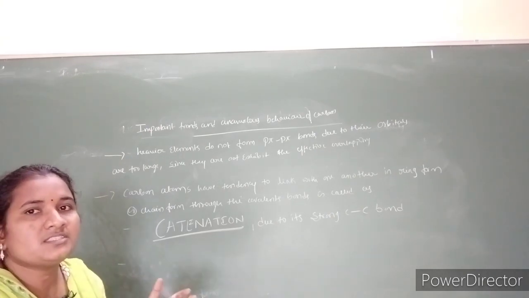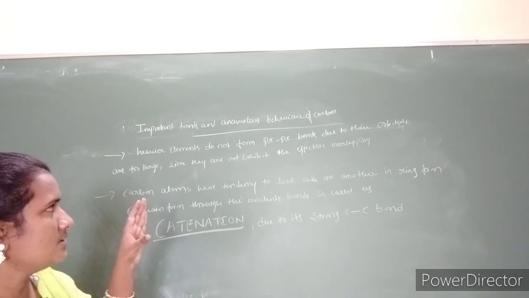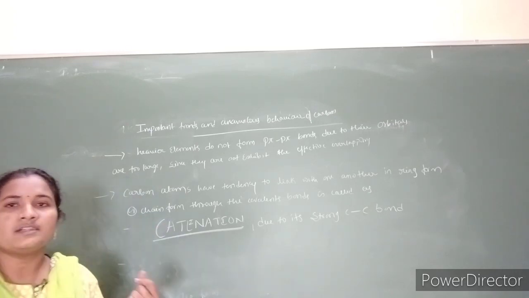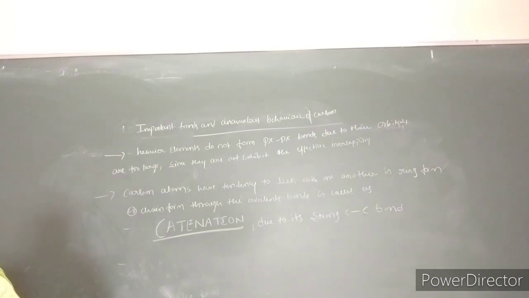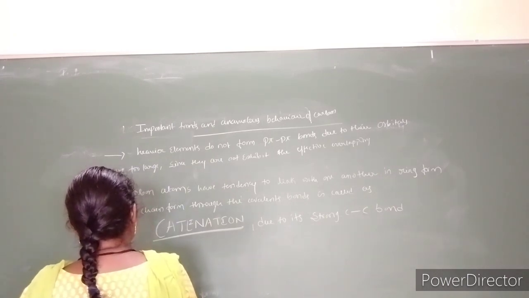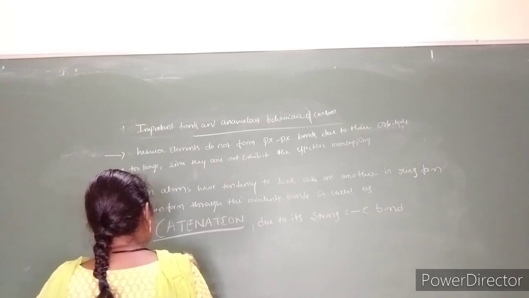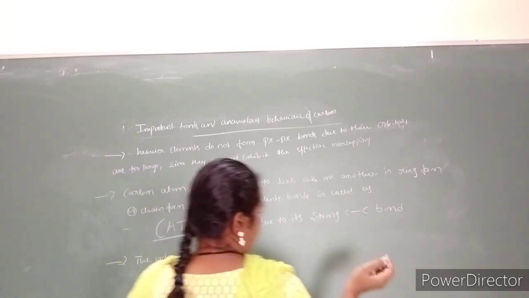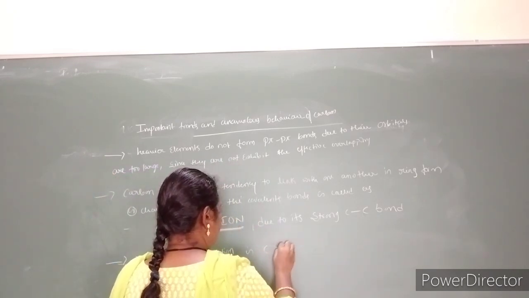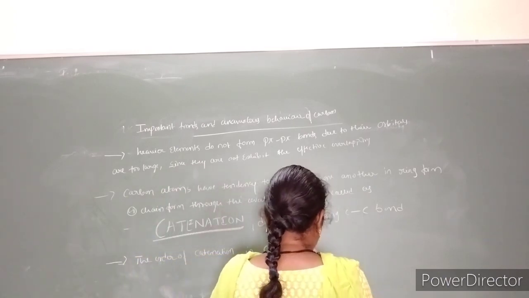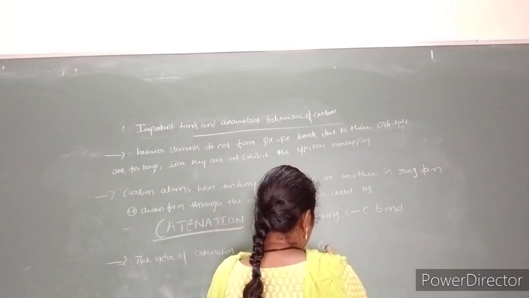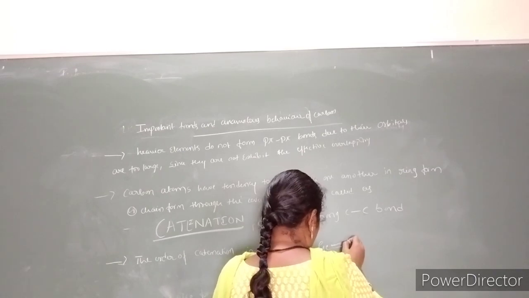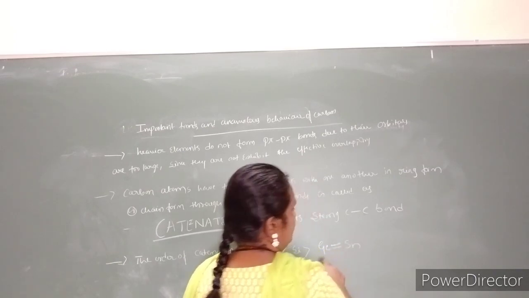The catenation tendency decreases down the group, meaning in group 14 it goes on decreasing. If you see the bond enthalpy values, the order of catenation in group 14 is that carbon has more catenation than silicon, and germanium and tin show nearly similar catenation property.